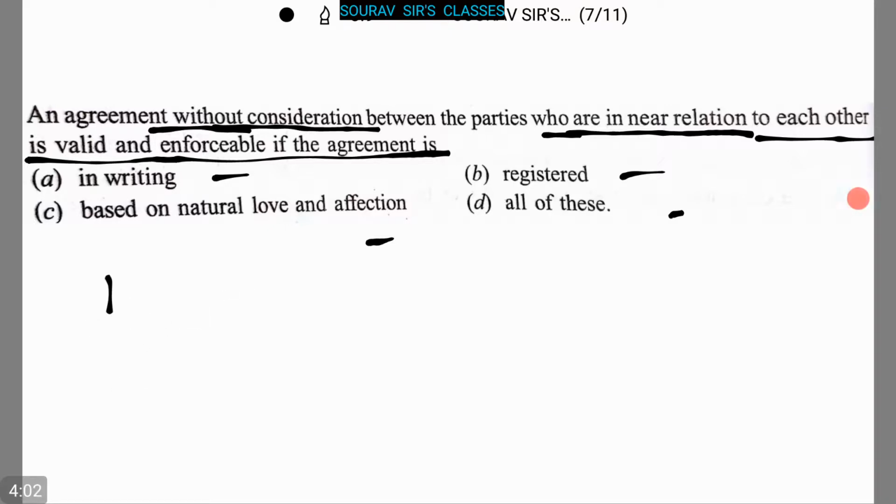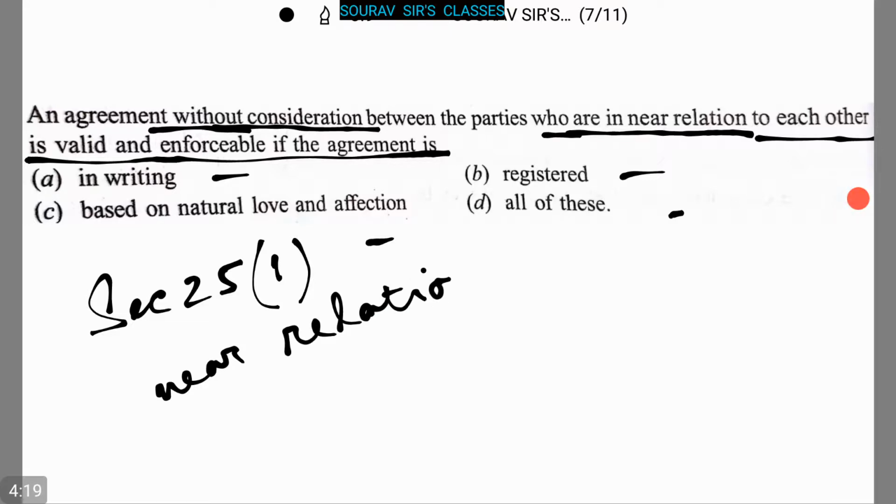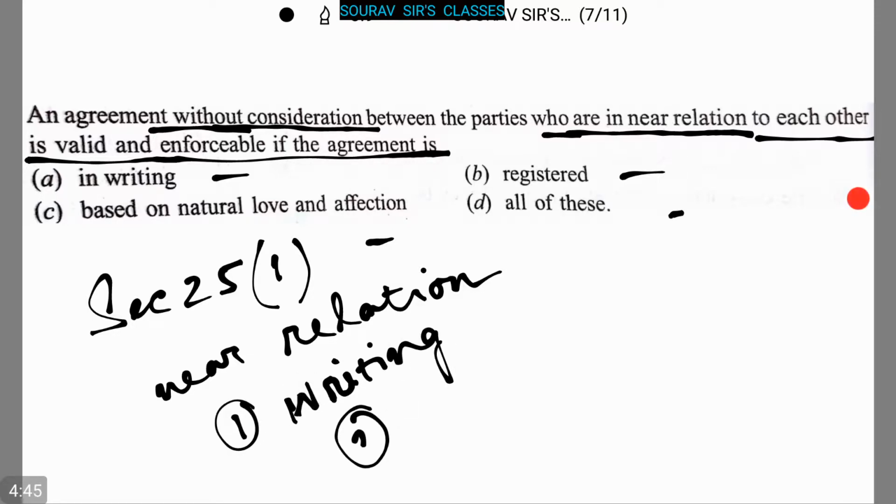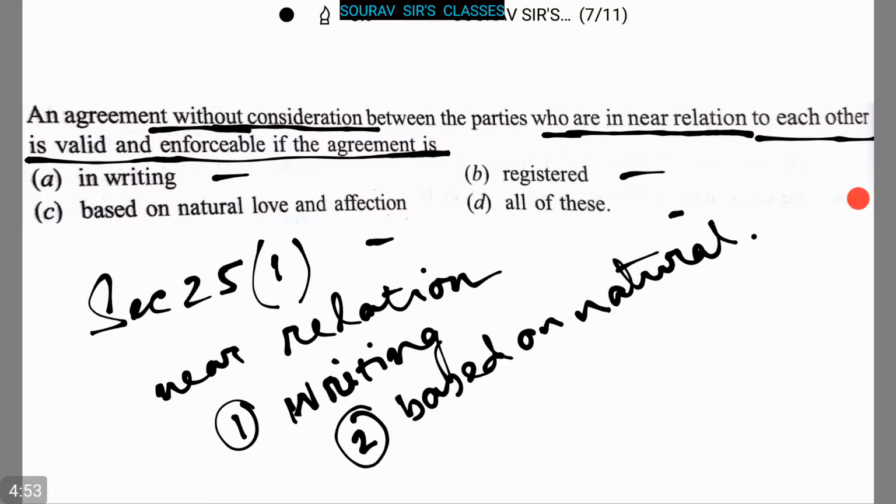Here under section 25(1), it is clearly stated that an agreement without consideration between the parties who are in near relation to each other is valid and enforceable if the agreement is in writing, if it is based on natural love and affection, and the third one is registered.